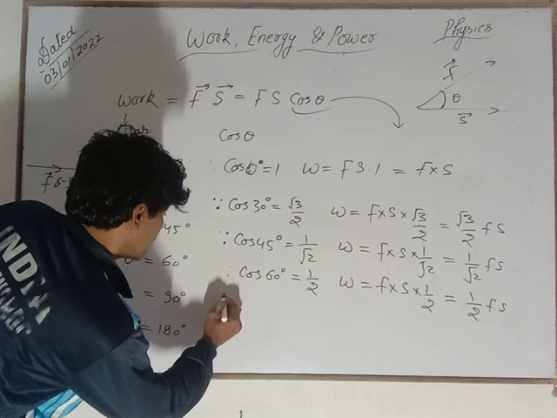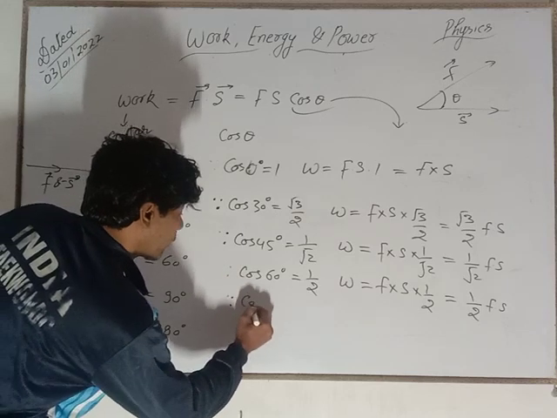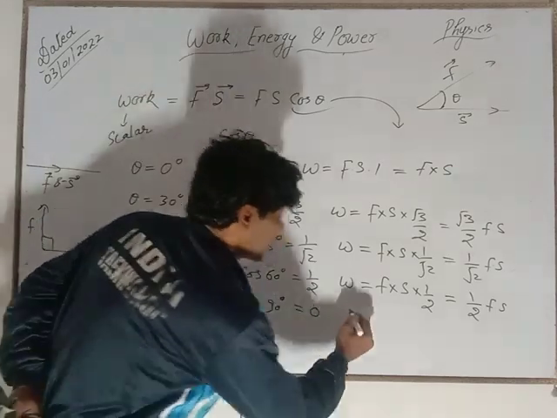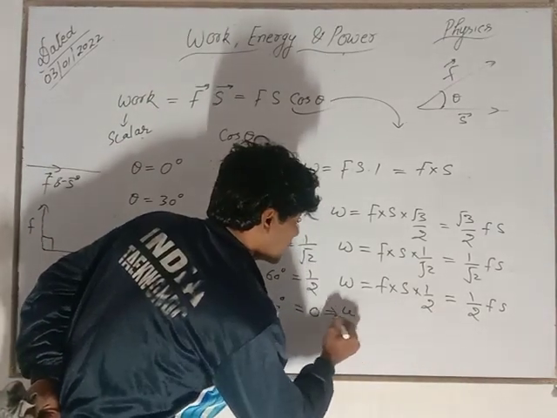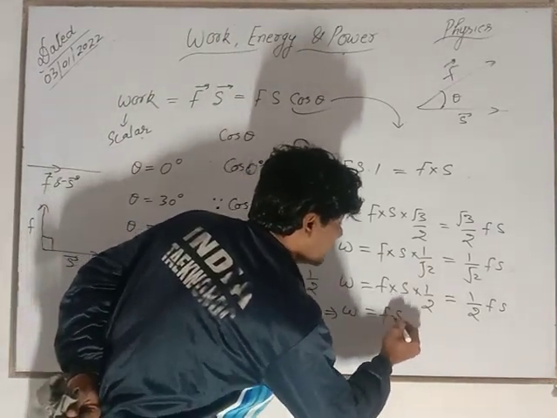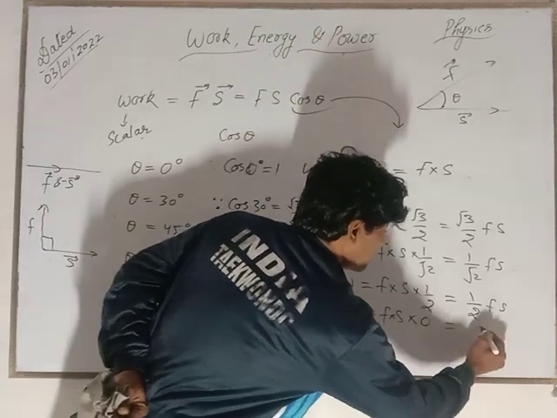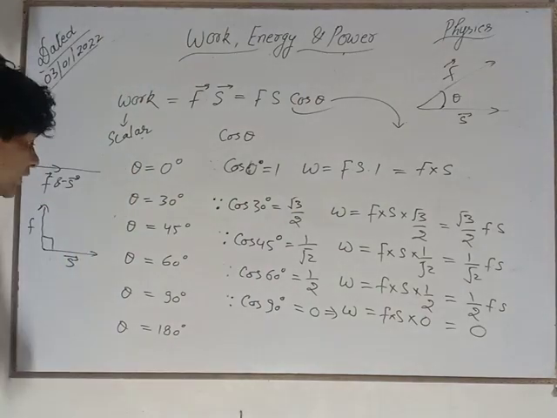Since cos 90 degree is equal to 0, W will be equal to F into S into 0, which is 0.